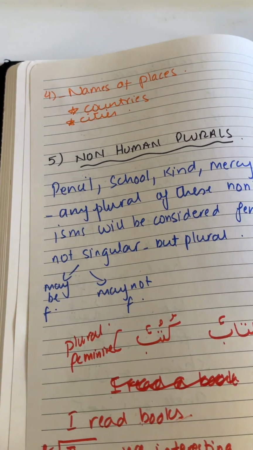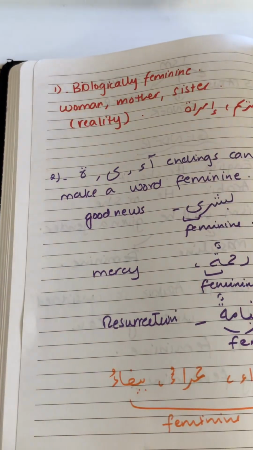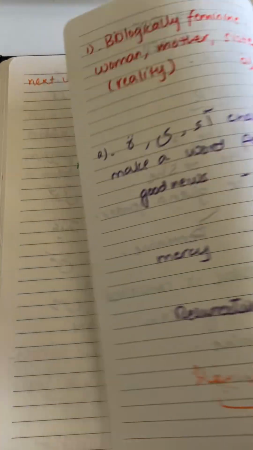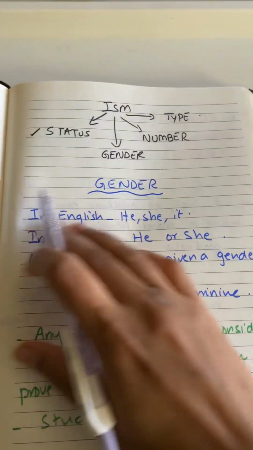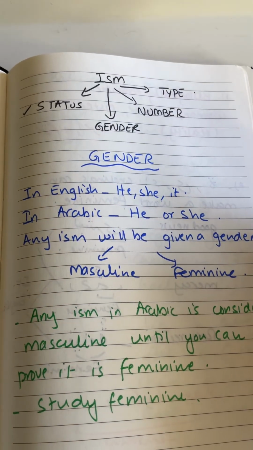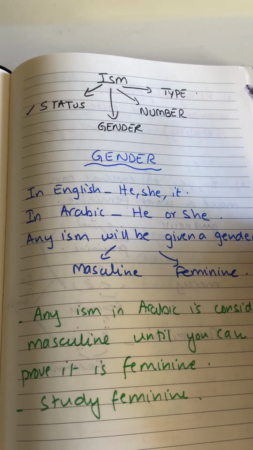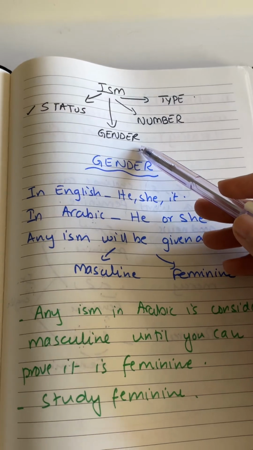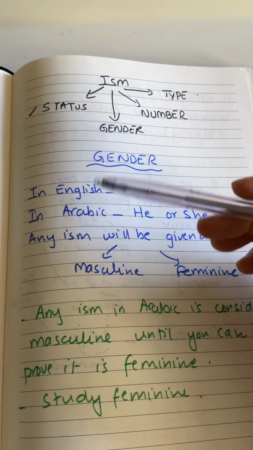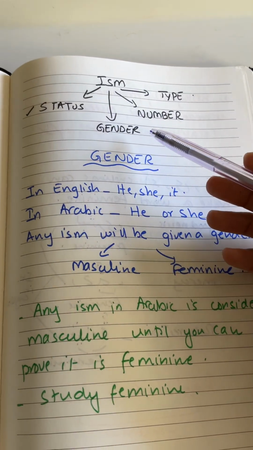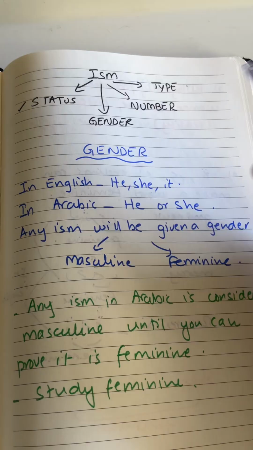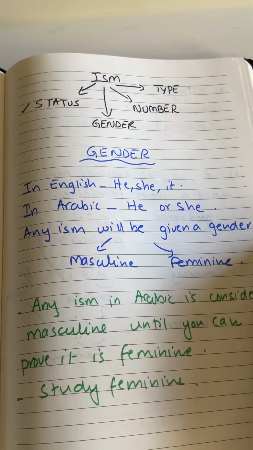Other than this, the other ones are considered masculine. So this was about the gender. We are doing the ism, and in ism we are done with the status, in which we said that there's rafa, nasab, jar, and how we can tell that. And now we've done gender, masculine and feminine. There is no 'it' in Arabic, so either it's masculine or it's feminine, and most of the words are masculine unless you can tell it's feminine. And they have given the six reasons why it can be feminine. So just try to memorize that and keep that in mind.